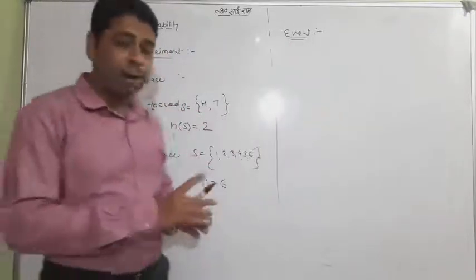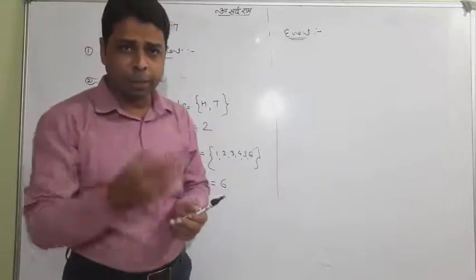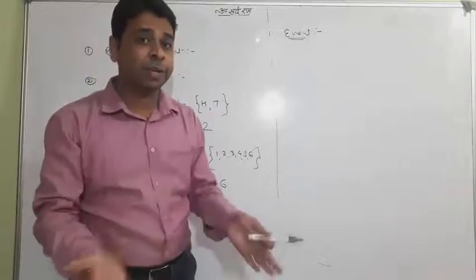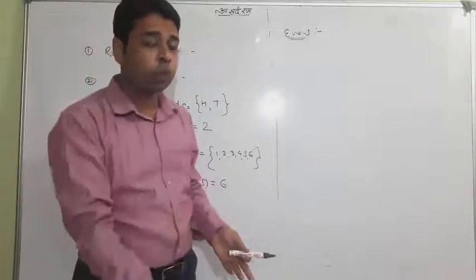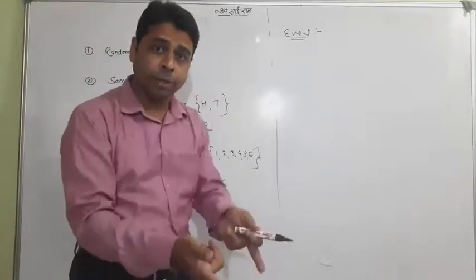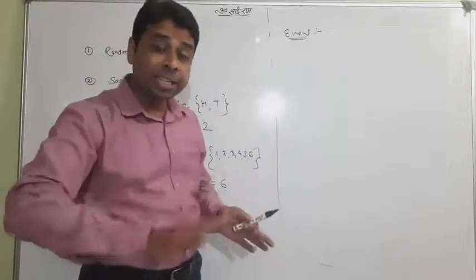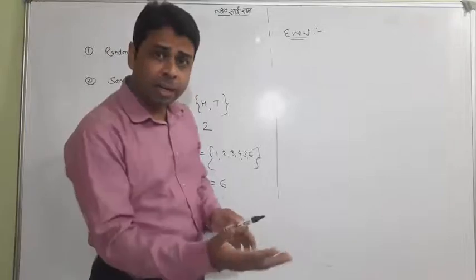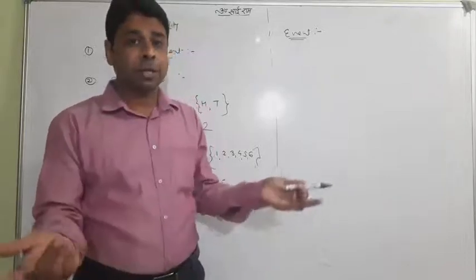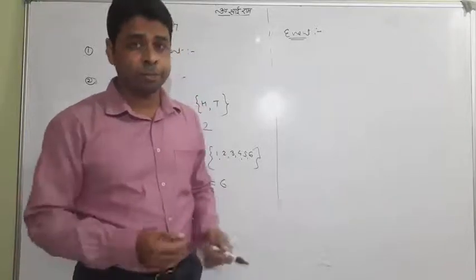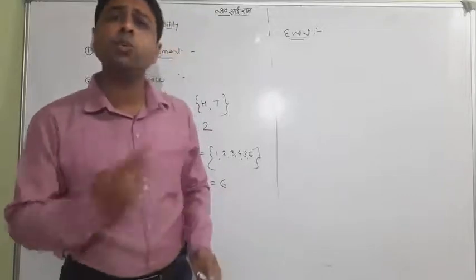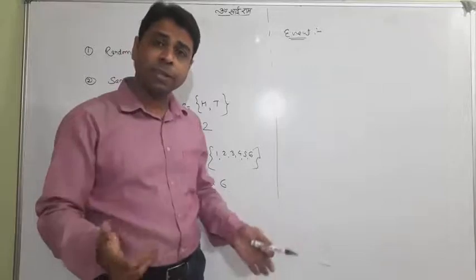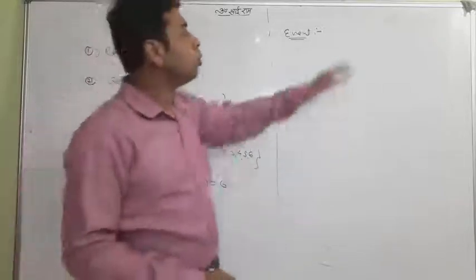Suppose, I just want to tell you with a simple example. You have a die, you tossed it. Suppose 5 is coming upside, it is an event. Suppose you toss a coin, head is coming, it is an event. Tail is coming, it is an event. Suppose you toss a die, an even number is coming, it is an event. Odd number is coming, it is an event. Anything more than 2 is coming, it is an event. So 5 is coming, it is an event. 6 is coming, it is an event.